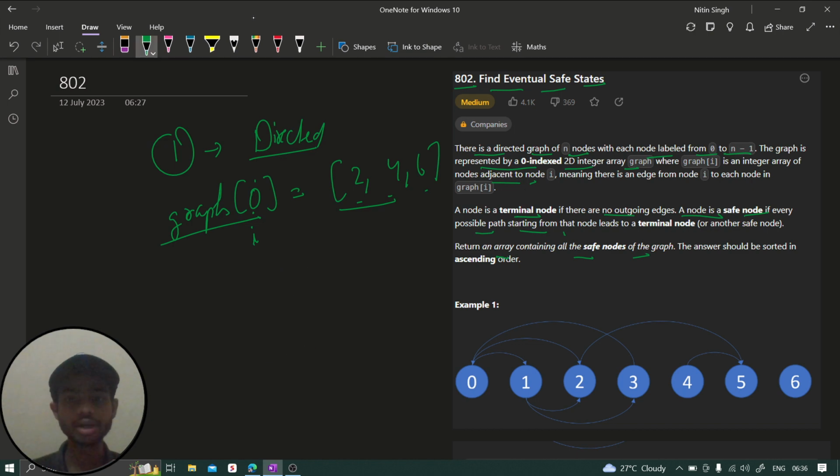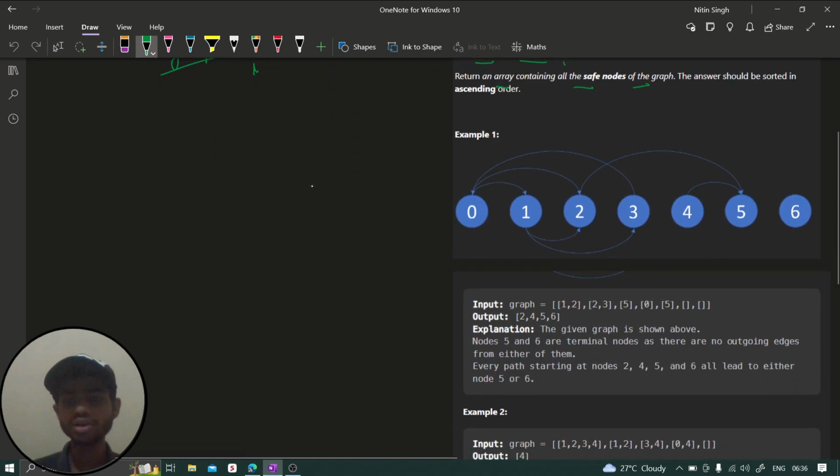Fine, we have seen the problem statement. Now let's see the examples so that you can have a better understanding. So guys, in this example, you will see that we are given an array like this, the graph array. And inside the array, I have told you that on each index we will also have one array, which tells us that these are the adjacent nodes of this particular index.